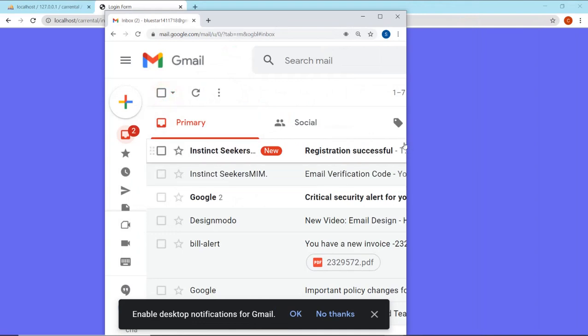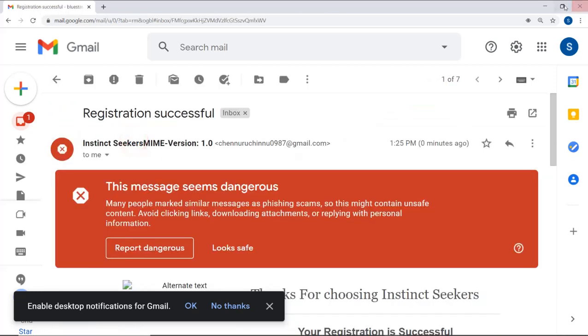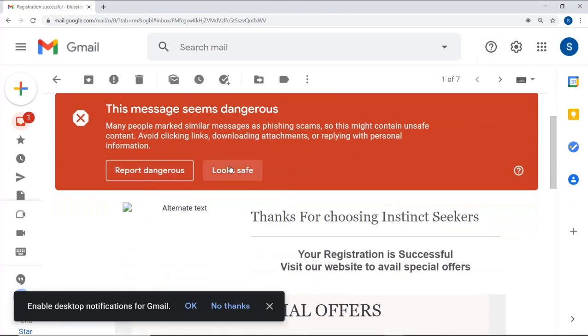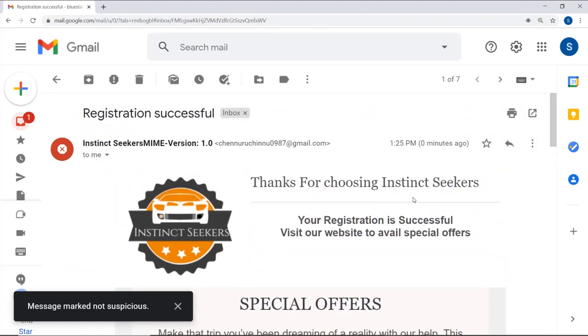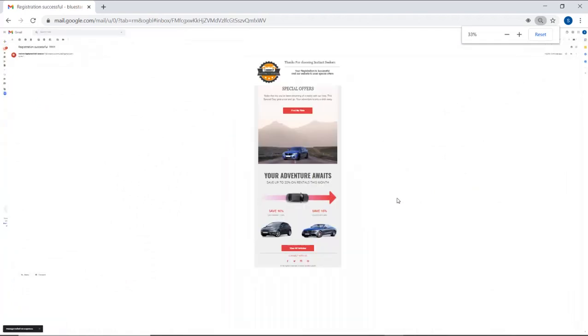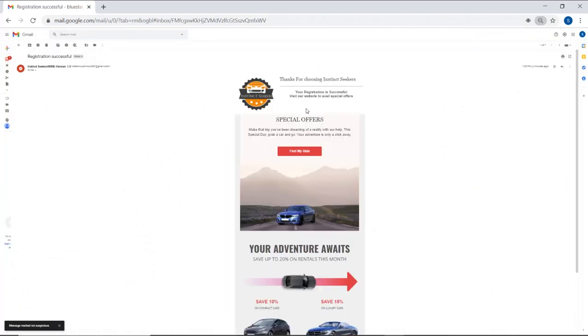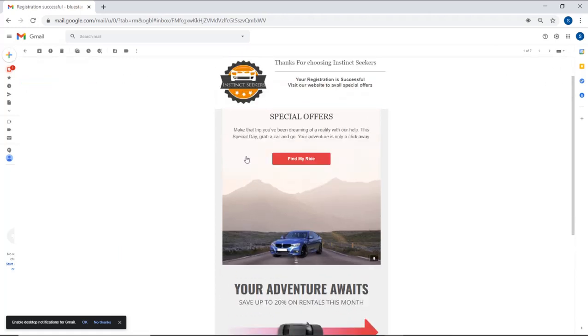Go back. Now we can see that the registration is successful. Thanks for choosing us. Let us see that. Now we can see the welcome page, how it looks. We can see that it says thanks for choosing Instance Stickers because your registration is successful.